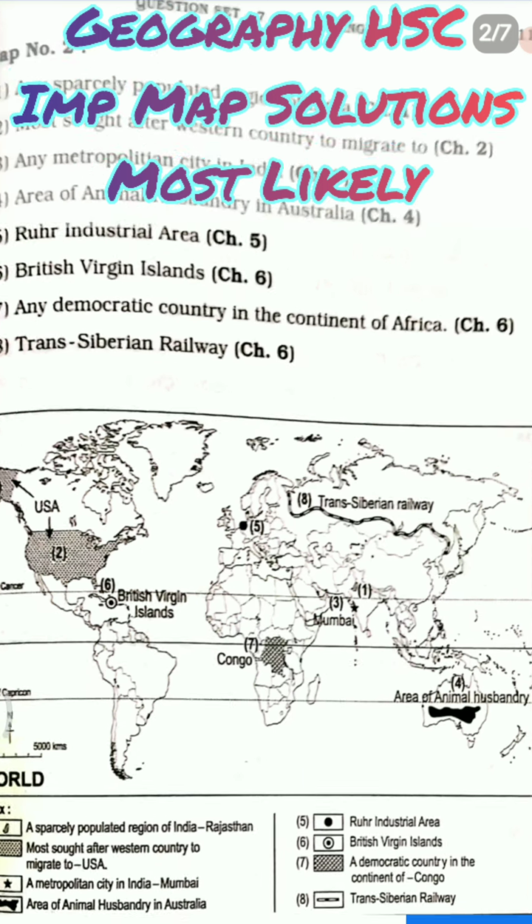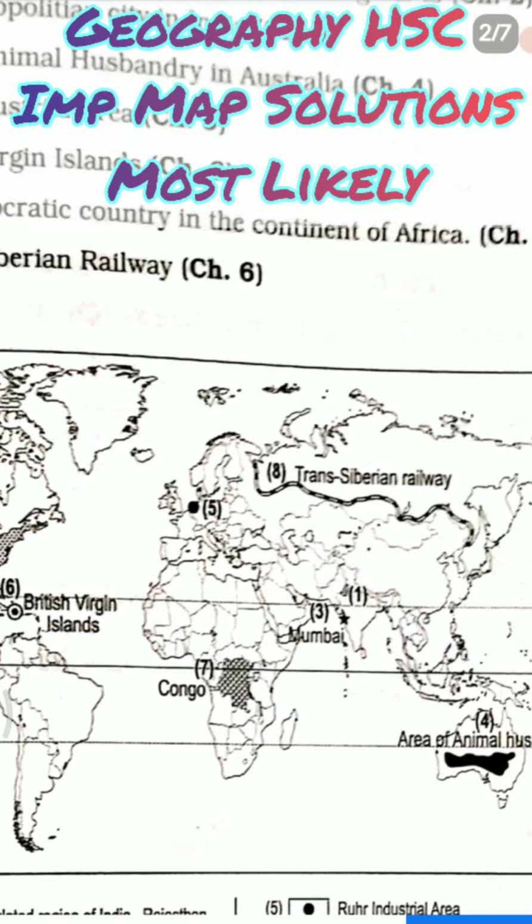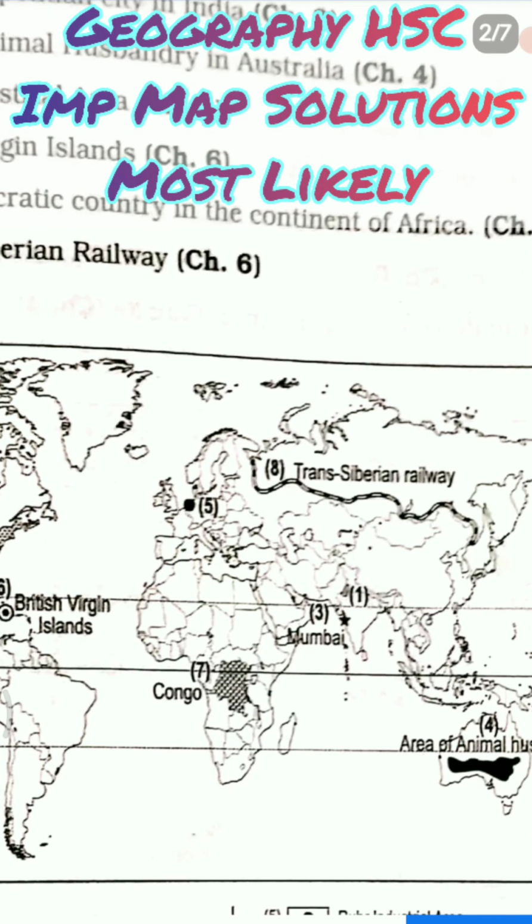After that we have Trans-Siberian Railway Line. Very important. Panama Canal, Trans-Siberian Railway Line, Canadian Railway Line. Then we have Suez Canal. Most probably any of it will be asked. So this is the Trans-Siberian Railway Line, which you can see in the above route in the Asia part.